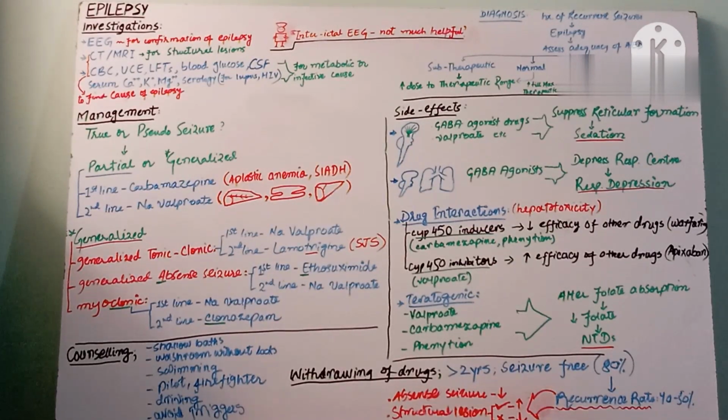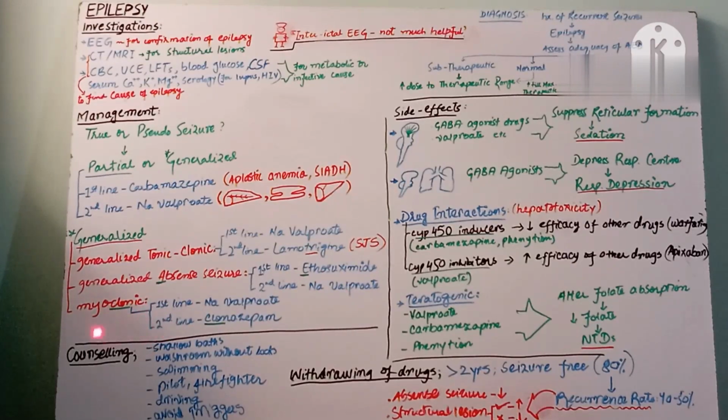Say, for example, a child is sitting in the classroom and writing his work. Suddenly he just stops everything, he just becomes like a statue, like he's not in this world. So it's actually an absence seizure attack at that time. For this, the first line is ethosuximide, which comes to mind, but the second line is sodium valproate.